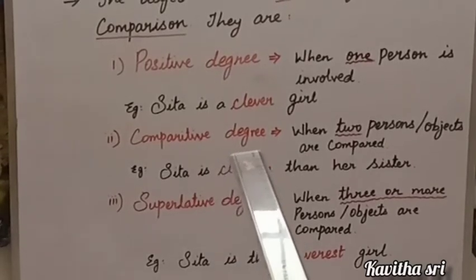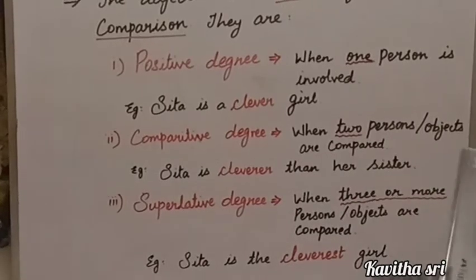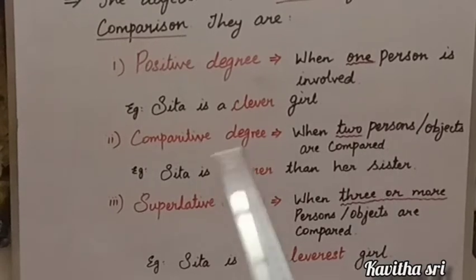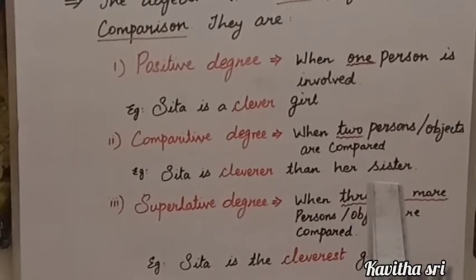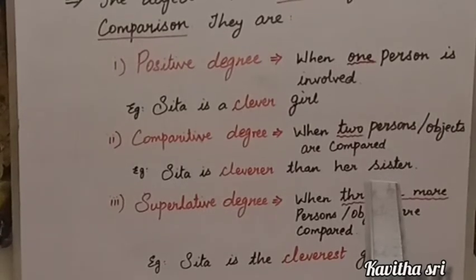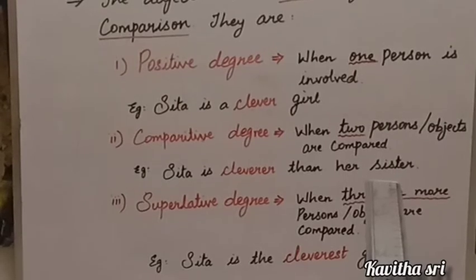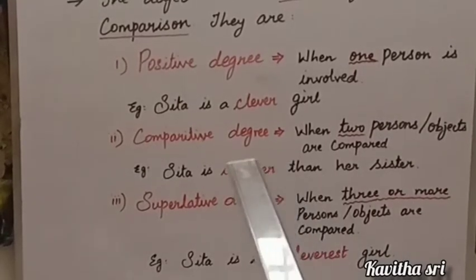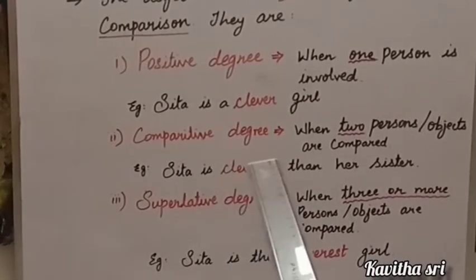Comparative degree. Comparative degree is when 2 persons or objects are compared. For example, Sita is cleverer than her sister. So I am comparing Sita to her sister, isn't it? So there is the comparison between 2 persons of the same class. So comparison between the 2 persons or objects, we call it comparative degree.